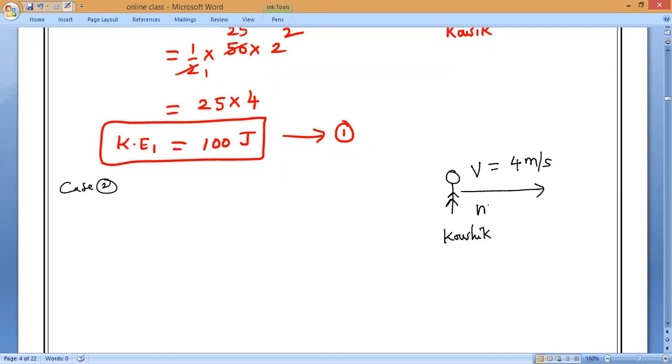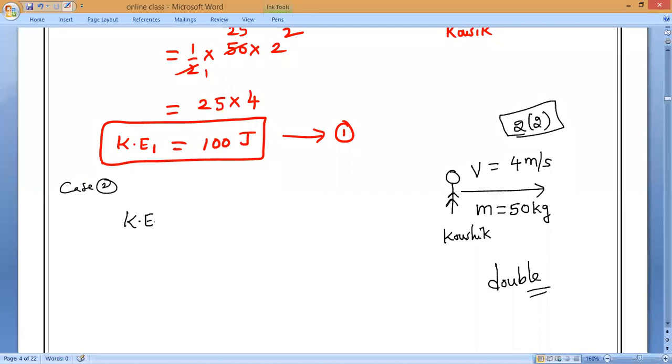Now, still his mass is how much, guys? 50 kg. Velocity becomes double. 2 times anything is what we call double. Now check it.